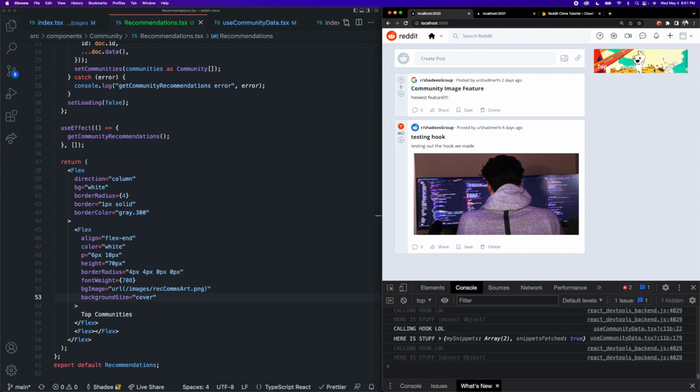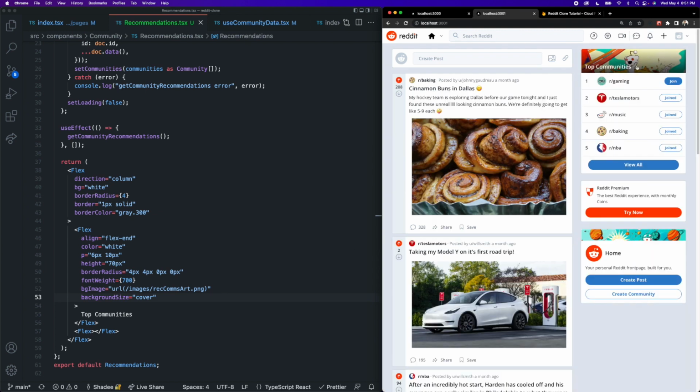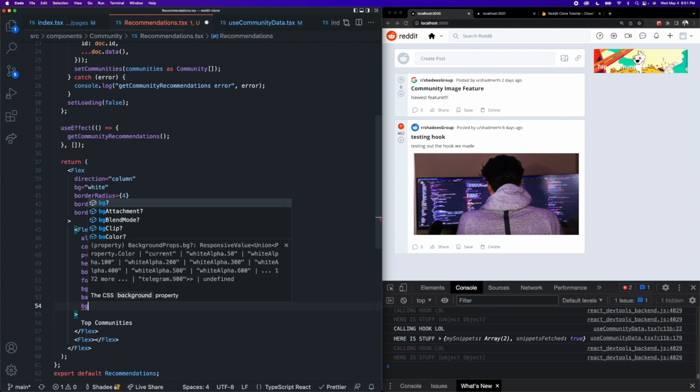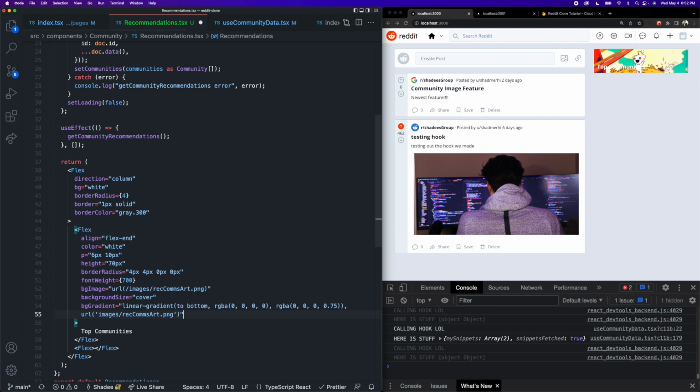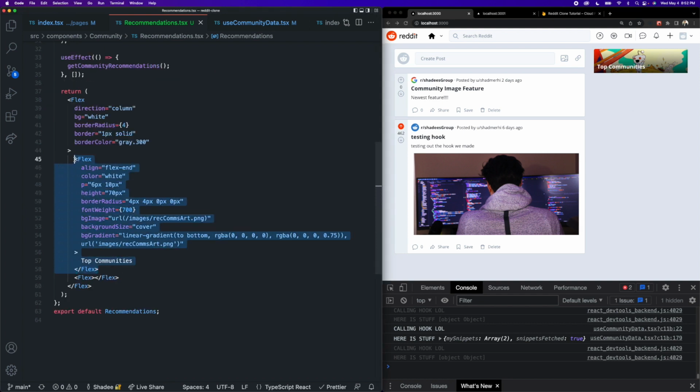And to make it so that we can actually see that top communities text a little bit better, I'm going to place this sort of black overlay, filtery, blurry type thing over the image just so it makes that white text pop a little bit more. Okay, so what we're going to do is add a background gradient here. And this is kind of a long string here, so I'm just going to paste this in from my demo. It's basically just a linear gradient, basically just that sort of black overlay with some light opacity so that it's sort of see-through, and it just makes the white text pop a little bit more. Okay, and that is it for this top communities header component here.